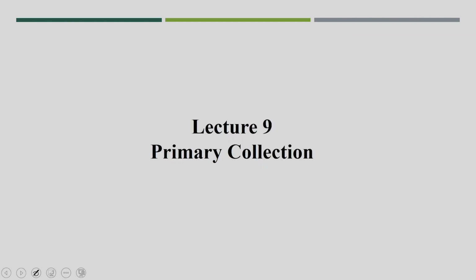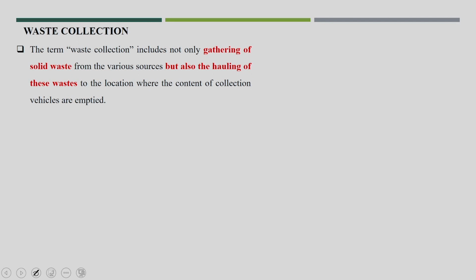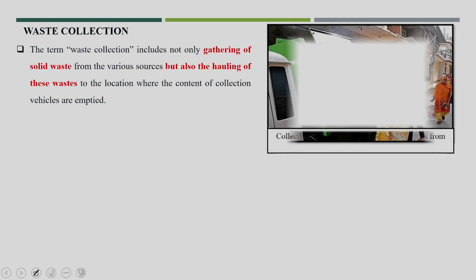So, this lecture is on primary collection. As I said, primary collection includes not only the gathering of waste from the various sources, but also hauling this waste to the location where the vehicle will be emptied or the waste will be disposed of.